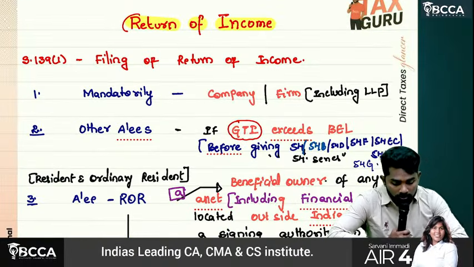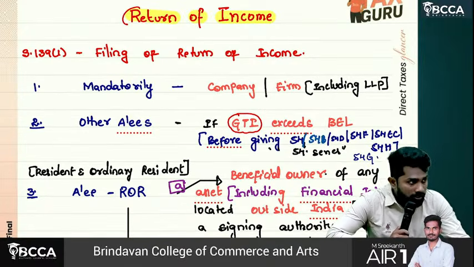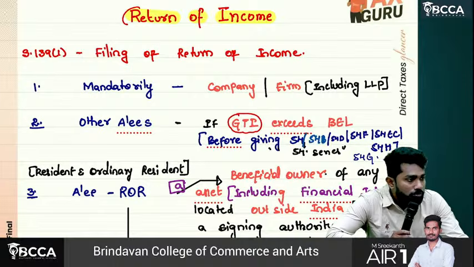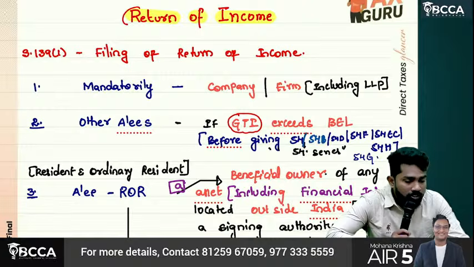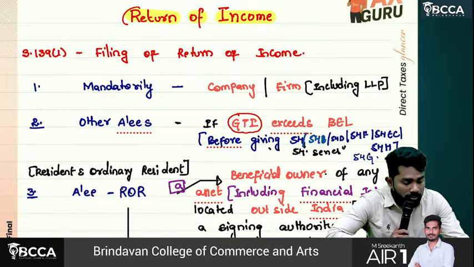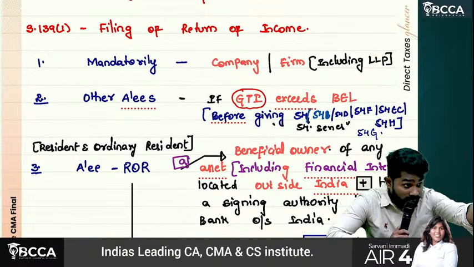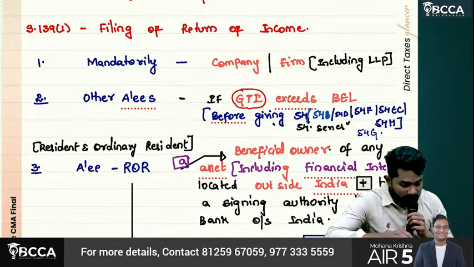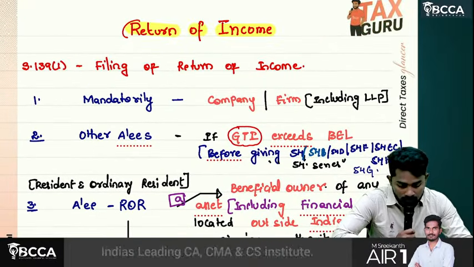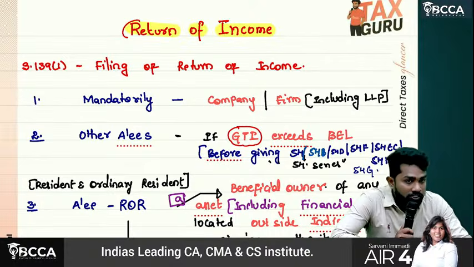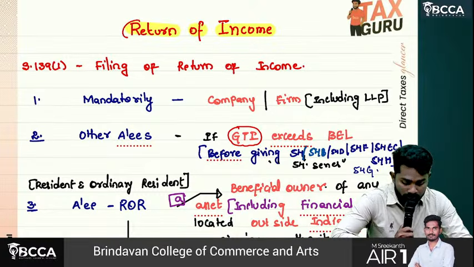So, return of income, sir. Under 139 subsection 1, certain people have to file return of income mandatorily. Who are those? First one, company, firm, LLP, irrespective of their turnovers and total incomes, they have to file return of income. Then other SSEs, if gross total income exceeds the basic exemption limit. So 139 subsection 1 is about filing of return of income. Company, firm, including LLP, has to file mandatorily.